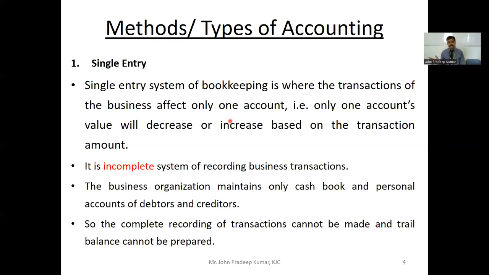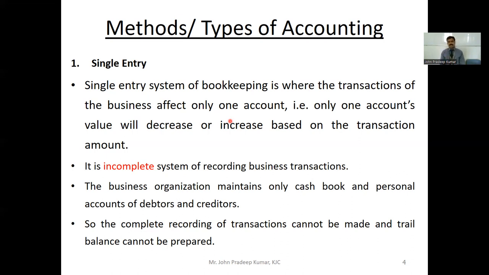The other aspect of the transaction is not recorded. Normally, if you take a transaction, there will be two aspects, a giving aspect and a receiving aspect. So either you record only the receiving aspect or only the giving aspect. That is called the single entry system.